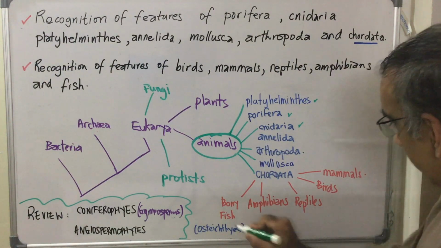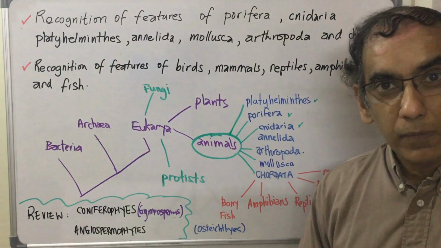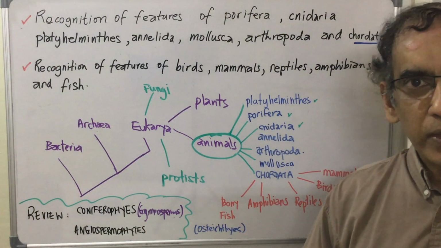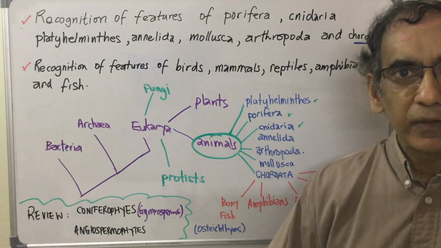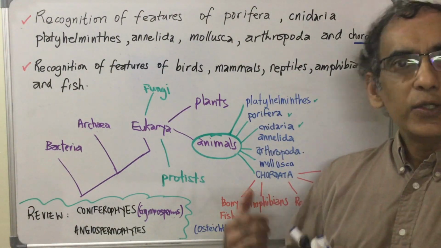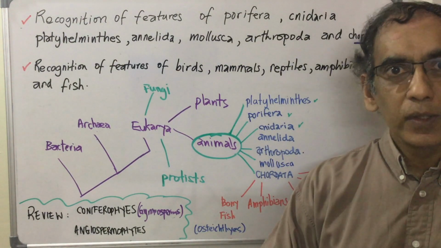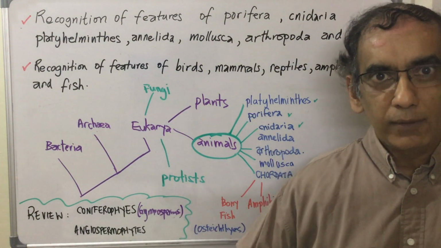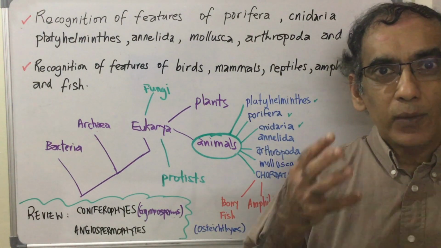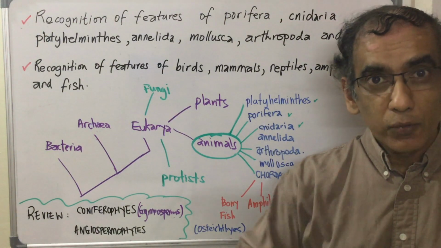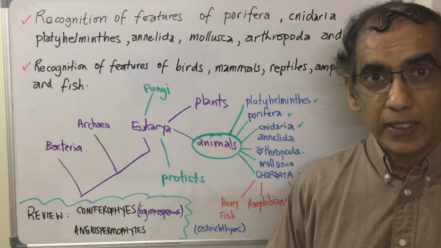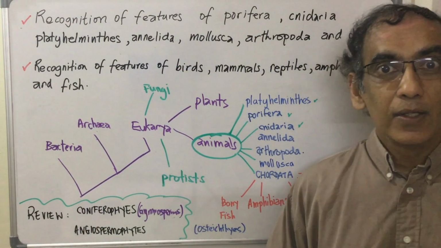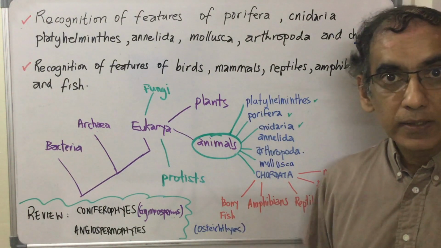Pretty much likely that you'll get photos of everything else from our shared database, and that's where I want you guys to focus on. Because I don't want this to be an exercise where you just read the book, don't even look at a photo or think about what the organism is, and just memorize facts. Where possible, go out and get photos. And of course, because we are all confined to our homes right now, we are using the power of collaboration to create this collaborative and cooperative database, very much a part of the nature of science, to get data so that we can help each other to complete this activity.